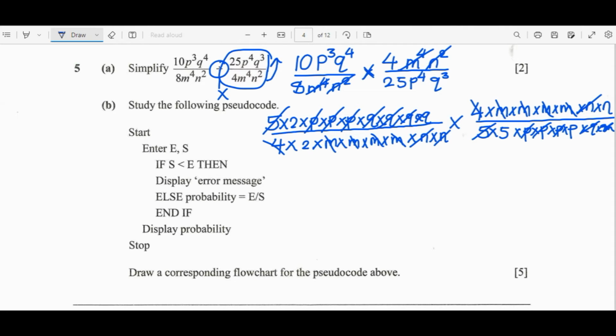So on top, from the first fraction we only have a 2 over 2 here. Then what else? From this part we only have a 1, since everything has been cancelled, divided by 5. So what else is remaining? We have a p, so times p. So we can cancel the 2, and our final answer is 1 over 5 times p, which is 5 over p. So this is how we can simplify a question like this one.